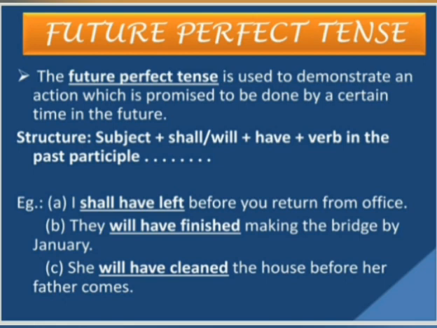Let us see the example to understand better. I shall have left before you return from office. That means shall is the word, shall or will we will be finding, then the word have, then the word left, which is in the past participle form. So when we see a combination like this, shall or will, have and the past participle form of a verb, it is a future perfect tense.